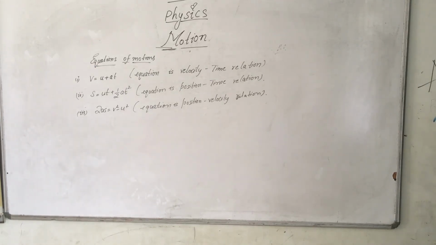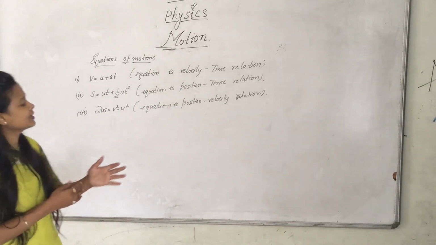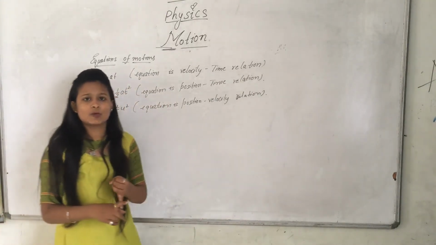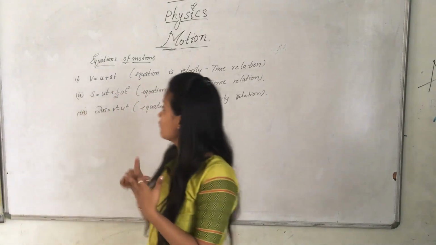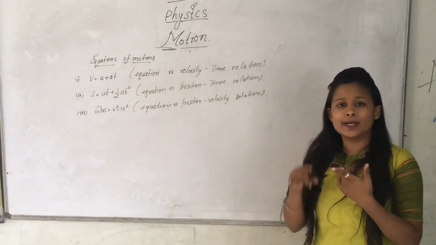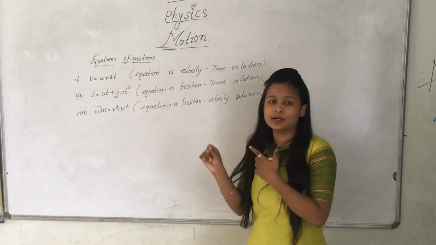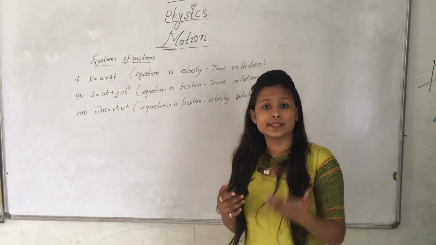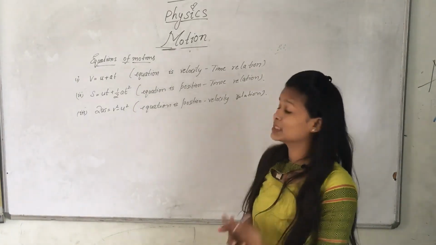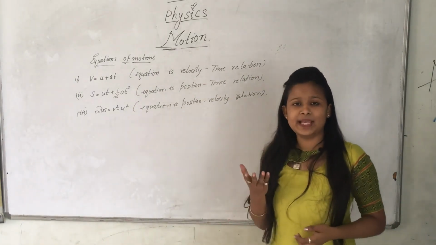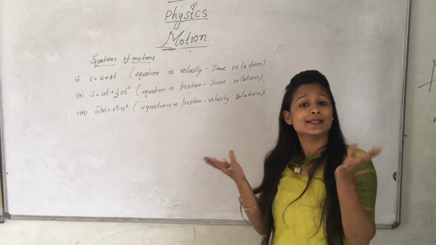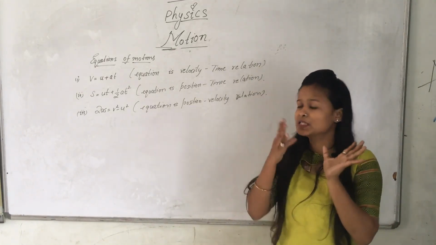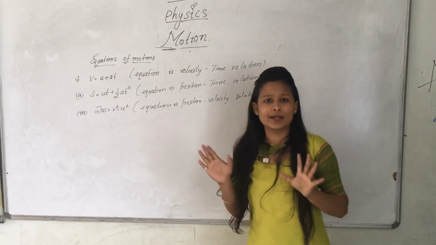Till then, what we have learned in the motion chapter: what is rest, what is motion, how many types of motion there are, the symbols of the terms, and also what is acceleration, what is deceleration, what is distance, what is displacement, what is speed, what is velocity, the difference between distance and displacement, and the difference between speed and velocity. I hope you understood.